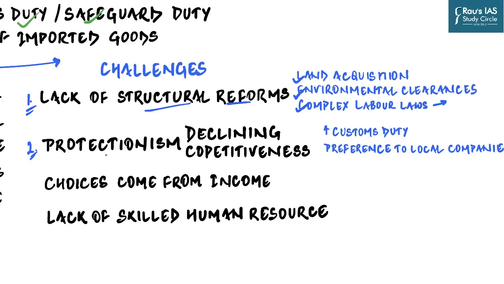Then the kind of strategies which the government of India is adopting, we have seen, can be broadly categorized into protectionism. Government strategies such as increase in customs duty, preference to domestic local companies in procurement processes. What they basically do is that they shield Indian companies from foreign competition, which then of course results in declined competitiveness because it fosters complacency in domestic manufacturing, leading to decline in the quality of Indian goods.